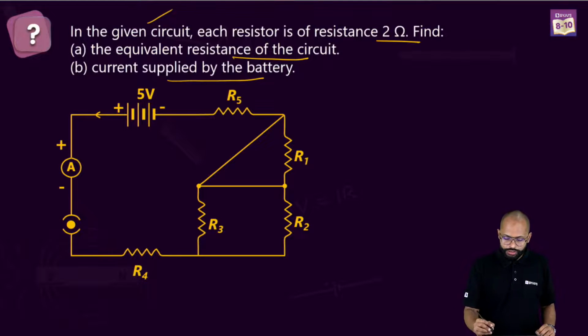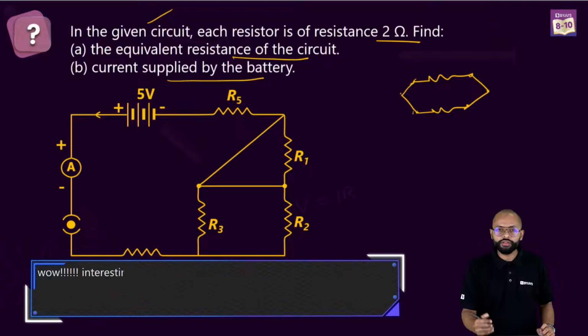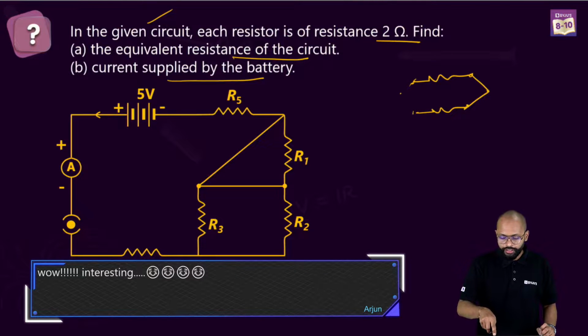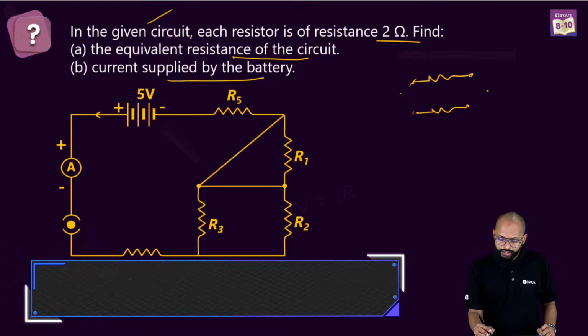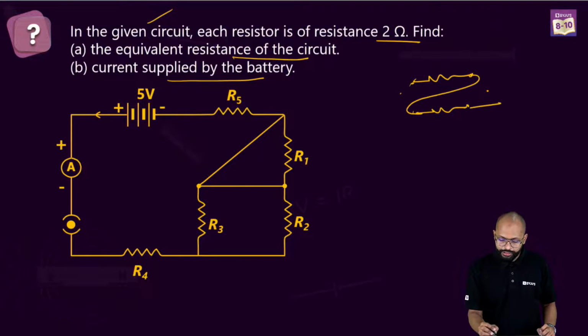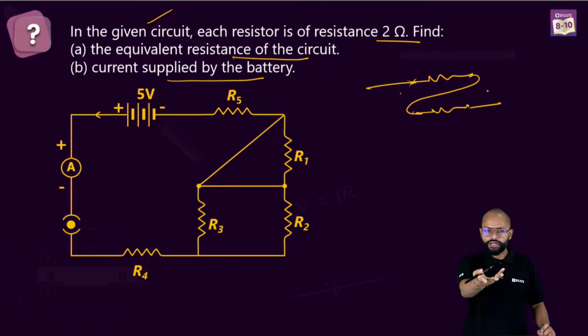Shraddha, when I say nodes, think of it this way: you have one resistance, and let's say one more resistance, right? If these two are connected with a common point, I would say their end points are connected to one node. That is what I'm saying, node. What could have been different? Difference could have been if it was connected like this. Now it is a series connection, right?